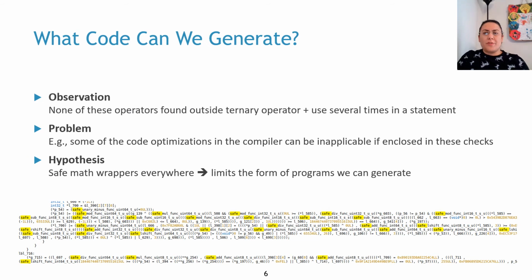An interesting observation is that these checks appear several times in instructions, and we don't see any of these operators as is outside of the ternary operator. This can be a problem because some of the code optimizations in the compiler can be inapplicable if enclosed in these checks. We hypothesize that these wrappers limit the form of programs we can generate because they are everywhere.